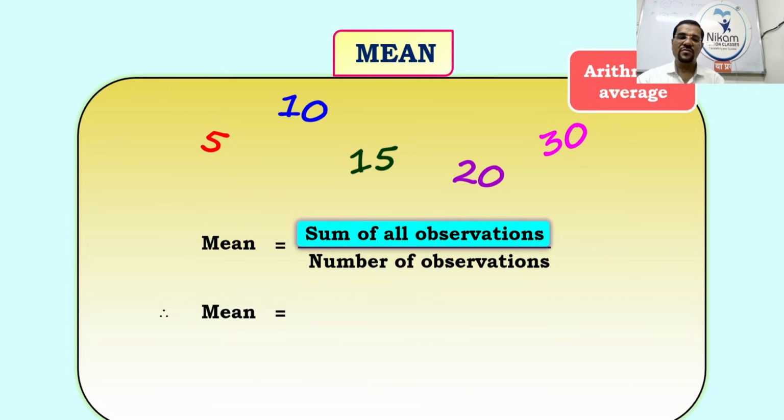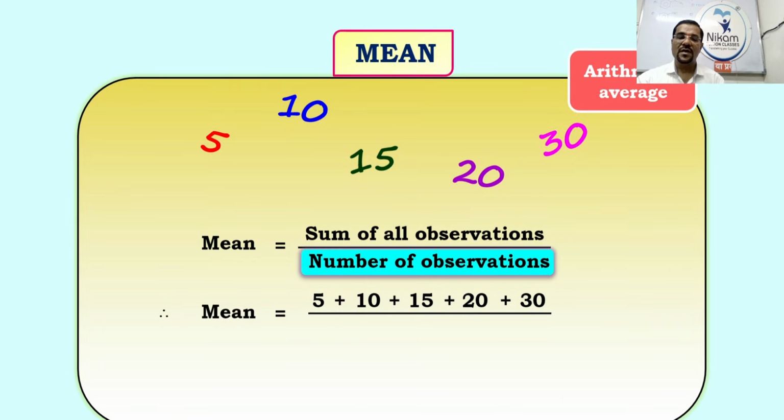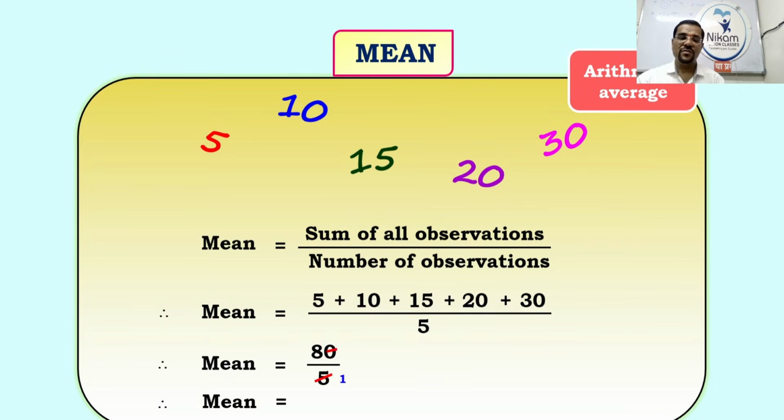What is your first number? 5 plus 10 plus 15 plus 20 plus 30 upon how many observations are there? 5. And so therefore mean is equal to 80 upon 5. So mean is equal to 16. Okay, so now we'll start with the practice set.